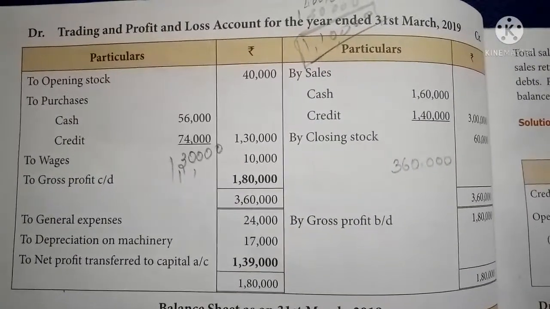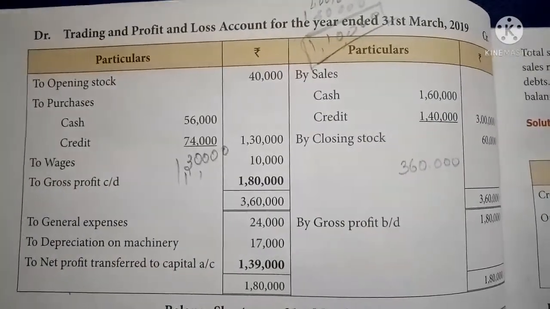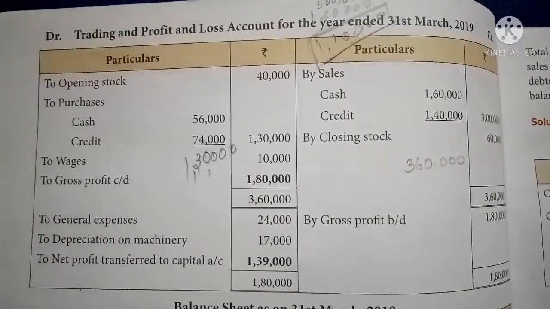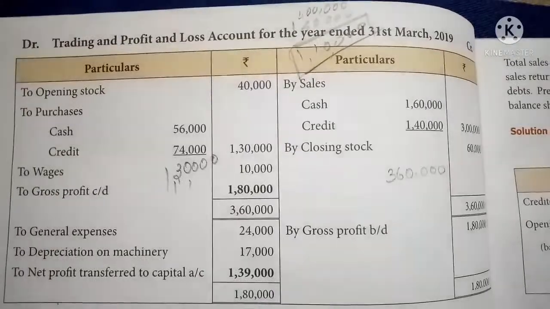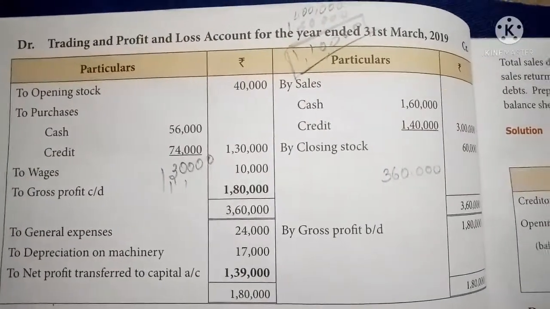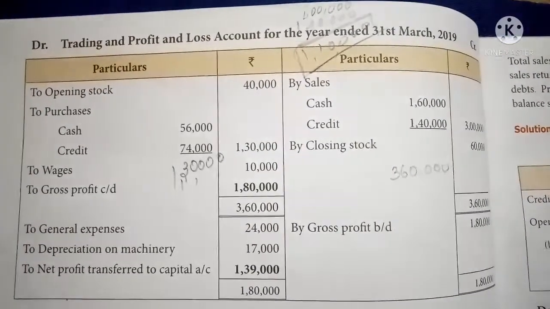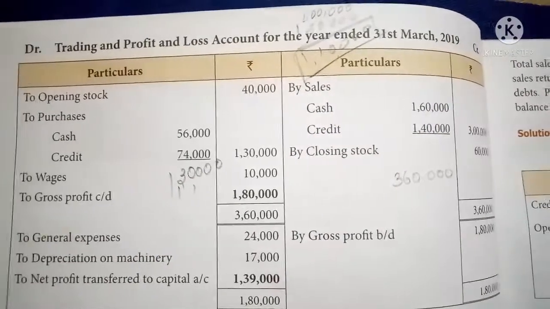First, to opening stock, debit side 40,000, it is already given in the sum. To purchases, both cash purchase and credit purchase are given in the sum. Cash purchase is taken from the cash book, 56,000. Credit purchase is taken from additional information, 74,000. Now you can add the two amounts, the total purchase will come 1,30,000.